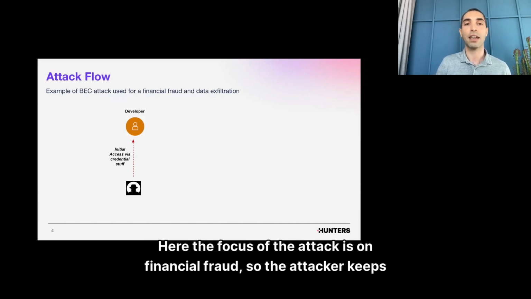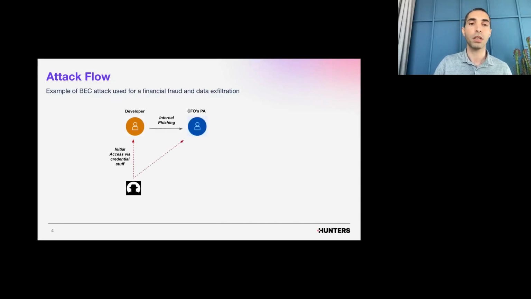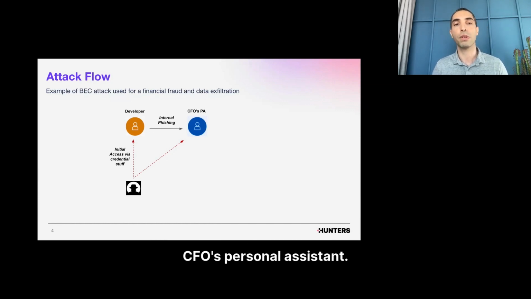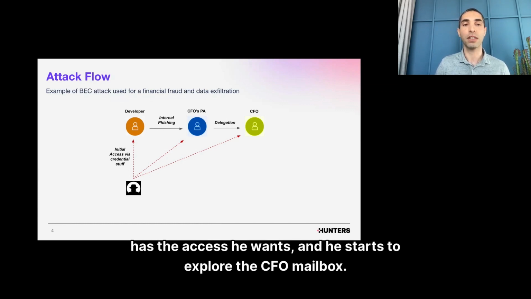So the attacker keeps looking for more interesting victims. He leveraged the developer mailbox to conduct internal phishing over to the CFO's personal assistant. The PA has delegation permission over the CFO mailbox, so at this point, the attacker has the access he wants and he starts to explore the CFO mailbox.